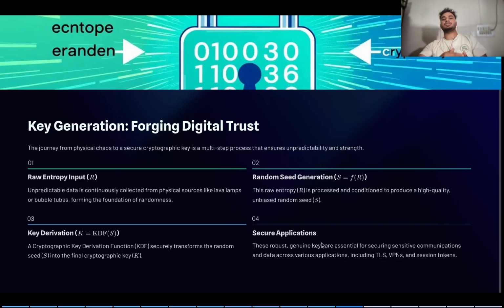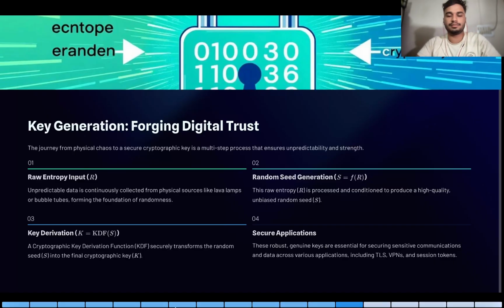Why are these keys used and why should the keys be so random? Let us look into the reasons. We use these kinds of keys in data related applications like TLS, VPNs, and session tokens. Session tokens should be so private that only the user has access to them, and also VPNs are used to hide one's own network or have a secure passage where attackers don't attack. So these places require so random, secure keys that they are not even predictable.